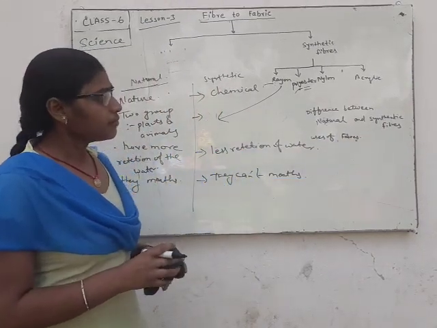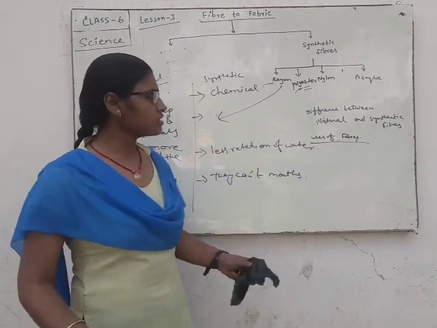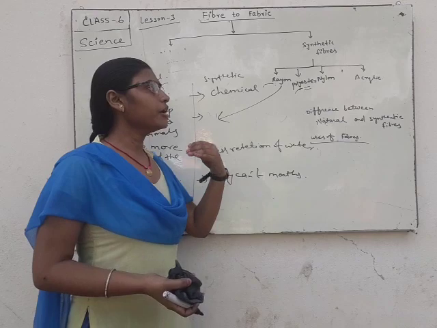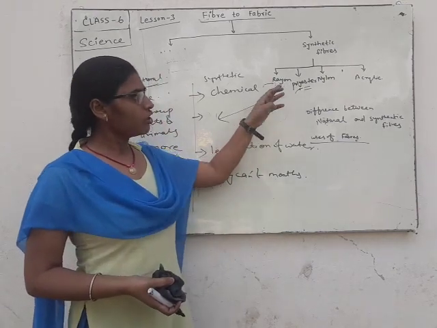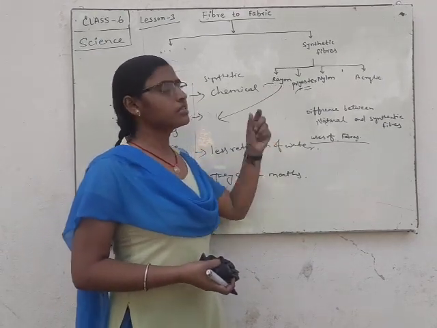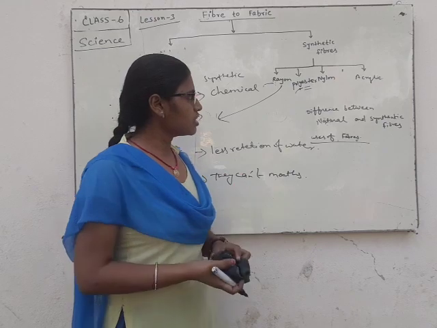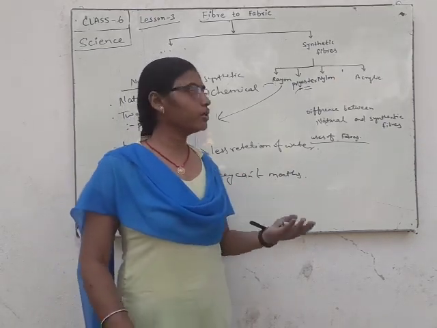At last, the uses of some fibers. Rayon is used for making clothes and other substances. Polyester is used for polycot and polywool.